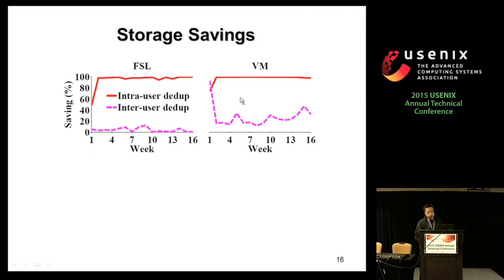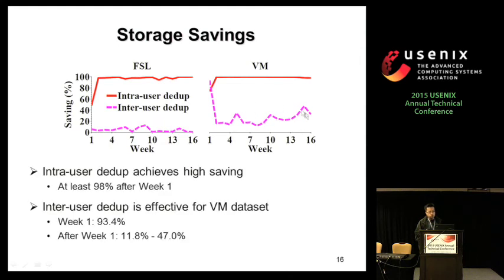We find that for the VM dataset, we also achieve some saving. And we believe that the reason is that students make similar changes to their VMs, so that's why we see some savings. In any case, we also see some 11 to 47% of saving for inter-user dedupe after the first week.